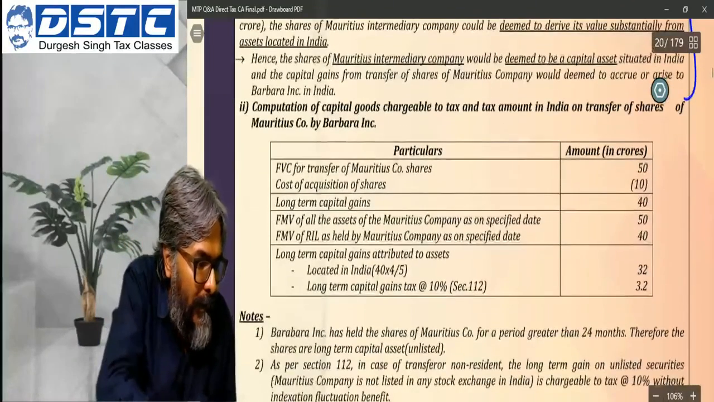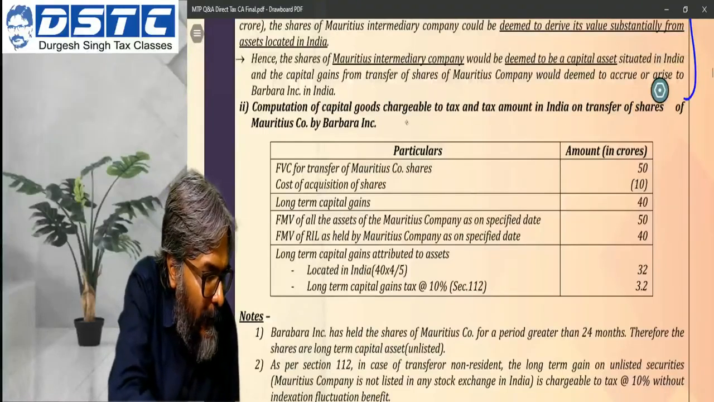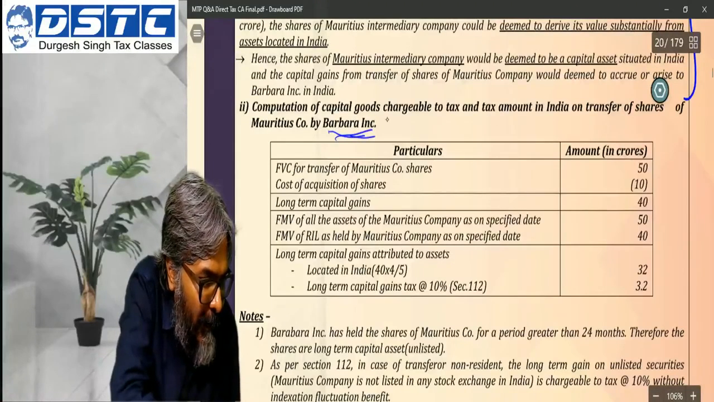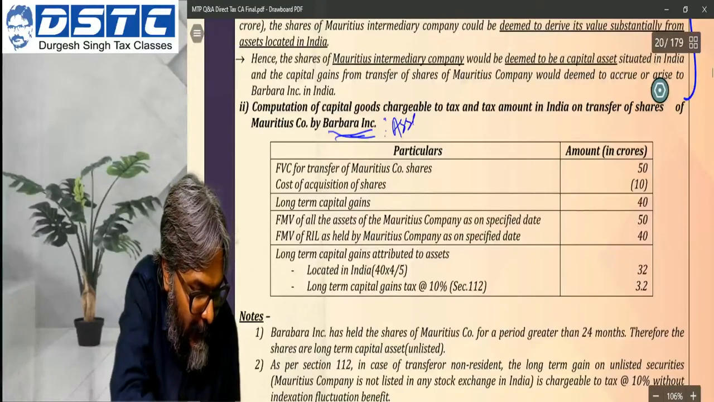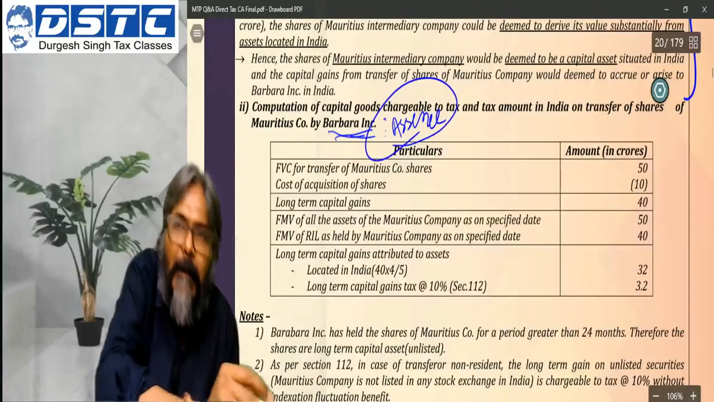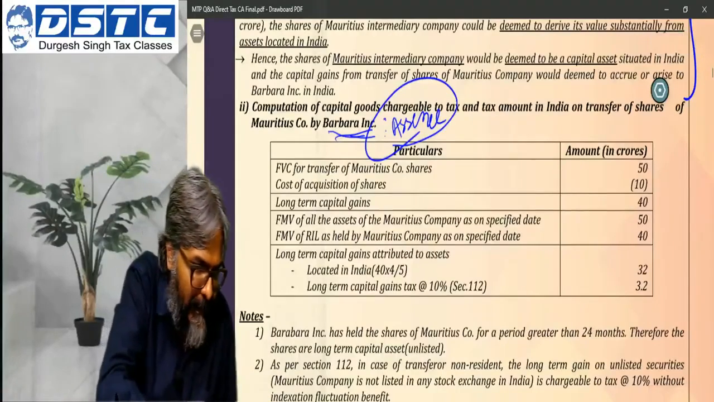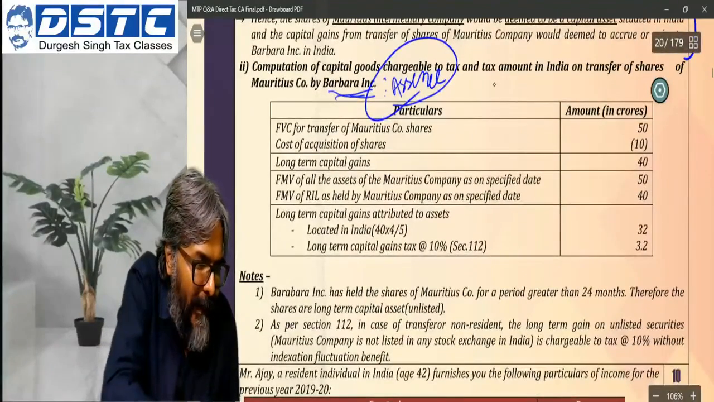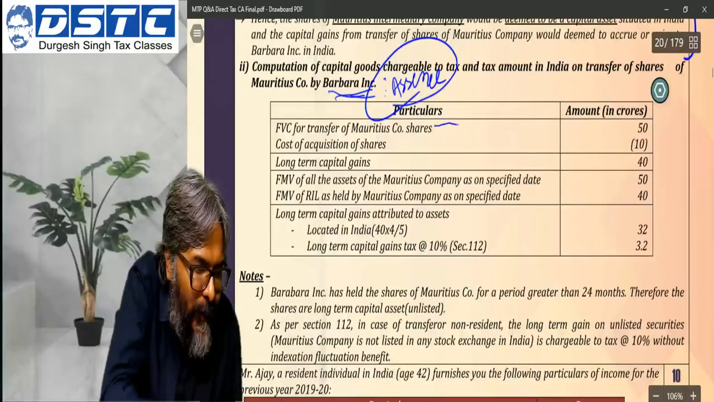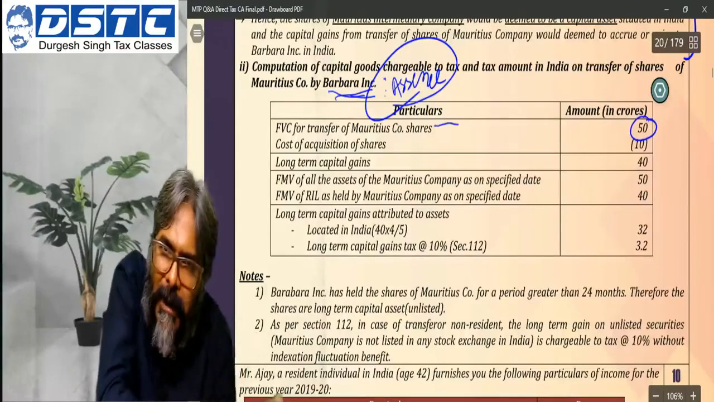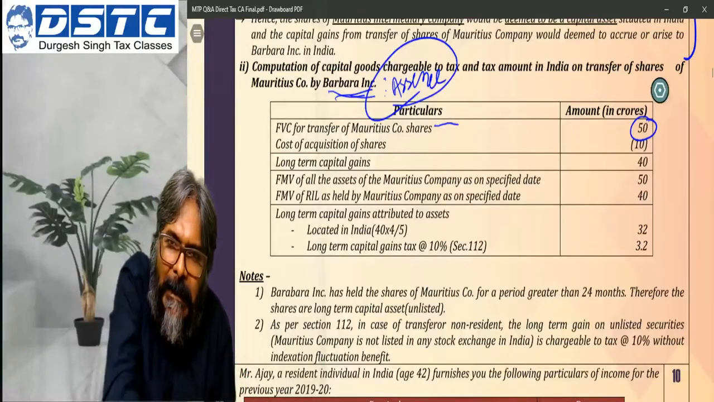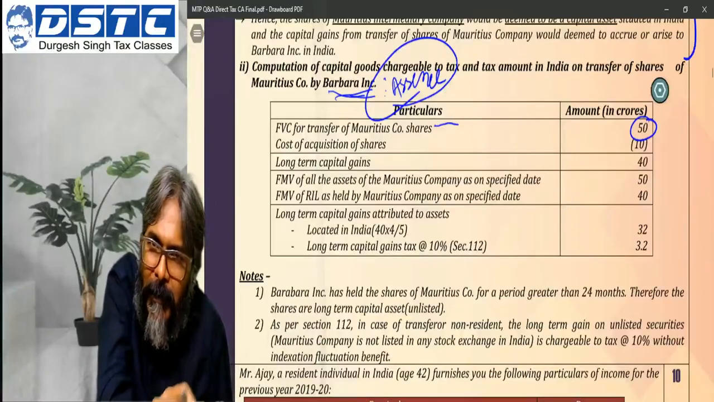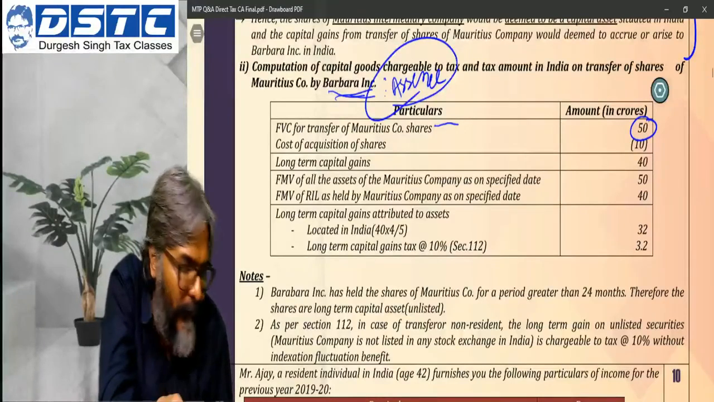So here, students, the transferor Barbara Inc. They are the SSC. Now since they are the SSC, accordingly they will be the one who will be calculating the capital gains. Full value of consideration, students, 50 crores. They have sold the shares of the Mauritius company at rupees 50 crores.